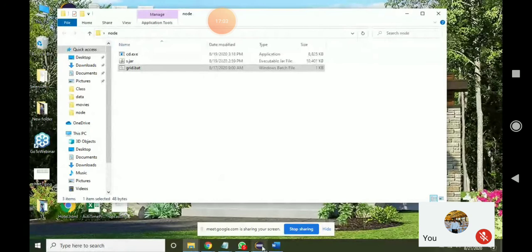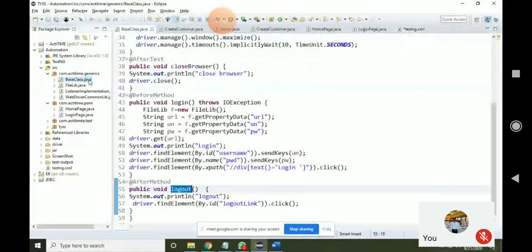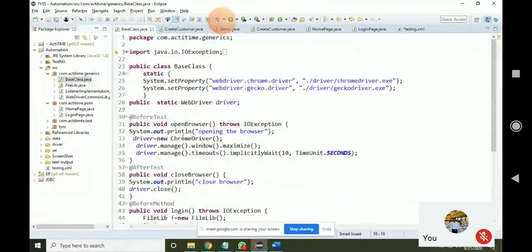And now, what changes you have to do is, whenever you want to use Selenium Grid, inside the base class, wherever you're opening the browser, there we never use this Chrome driver. Instead of Chrome driver, we will be using Remote web driver.